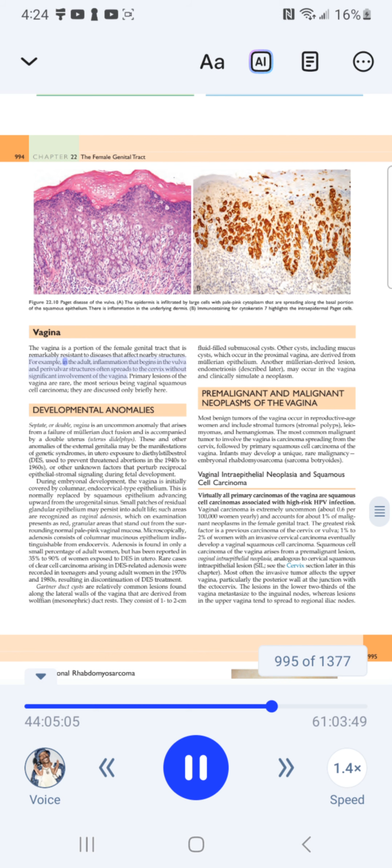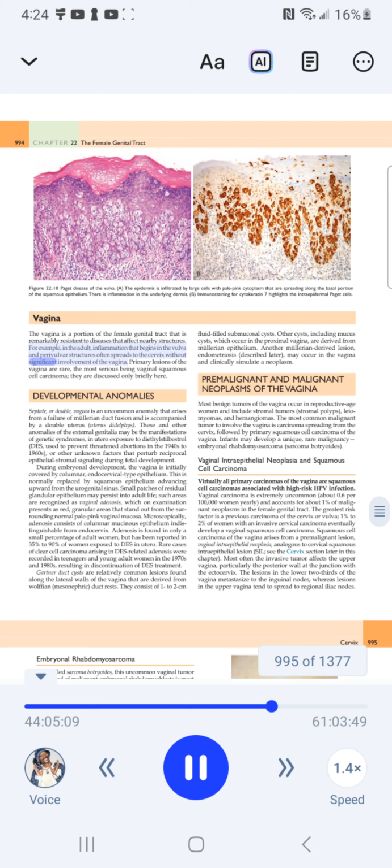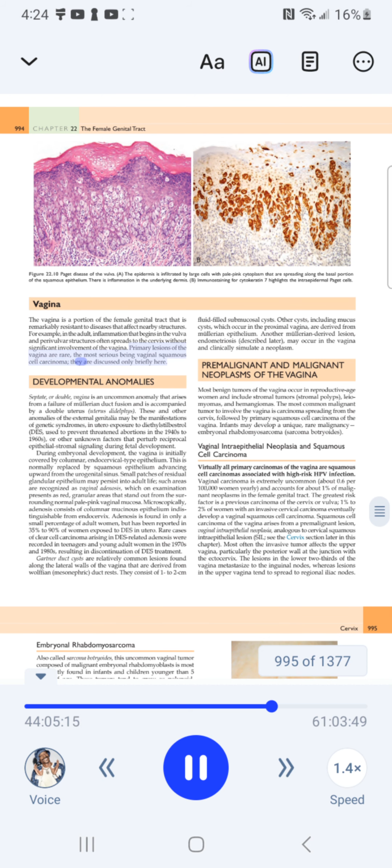For example, in the adult, inflammation that begins in the vulva and perivulvar structures often spreads to the cervix without significant involvement of the vagina. Primary lesions of the vagina are rare, the most serious being vaginal squamous cell carcinoma. They are discussed only briefly here.